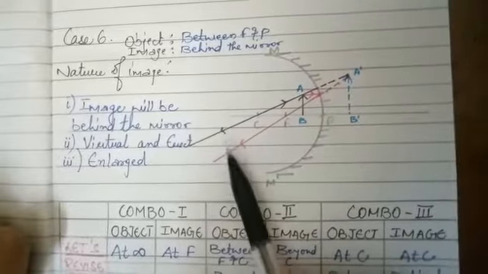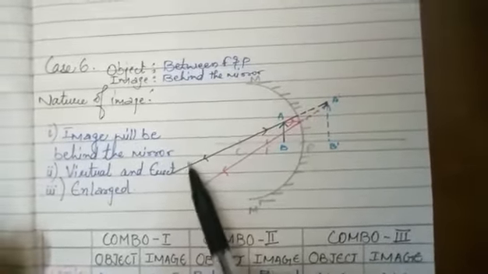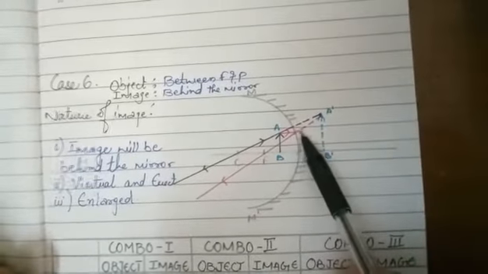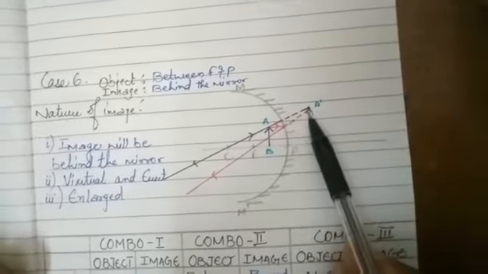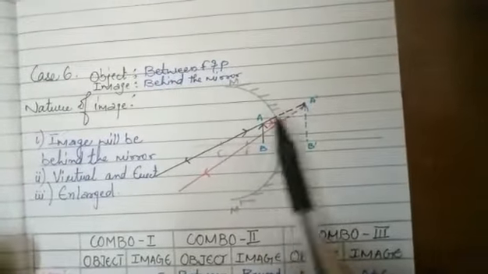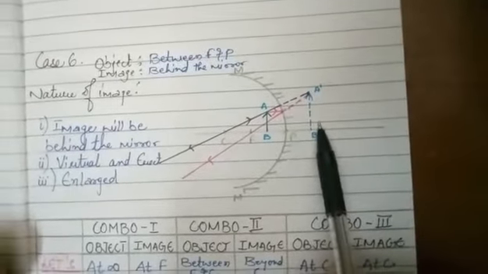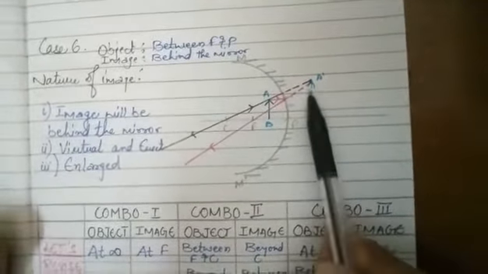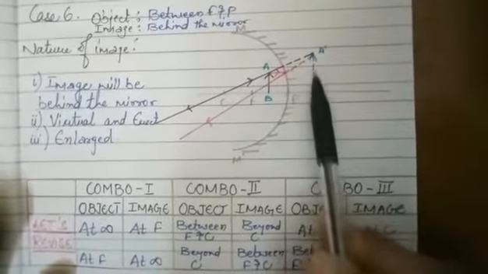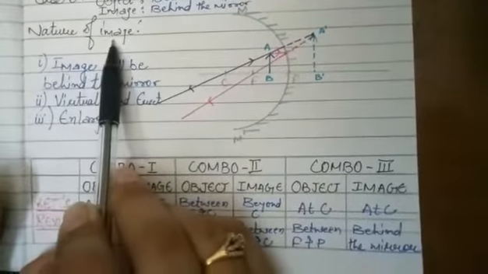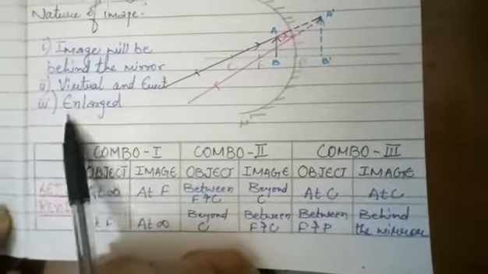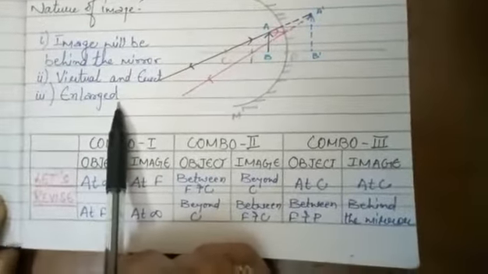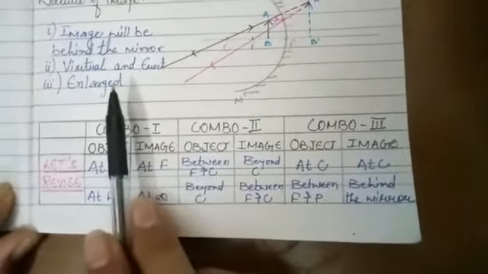Now they are not actually meeting, but as I can see these are non-parallel lines. So if I try to construct it behind the mirror, these lines appear to meet at a single point, but this point is behind the mirror. So this type of image is known as a virtual image, and a virtual image is always erect. So what will be the nature of image? Image will be behind the mirror, virtual and erect, and enlarged. Enlarged means very large in size. So these 6 cases, I guess they are clear to you.